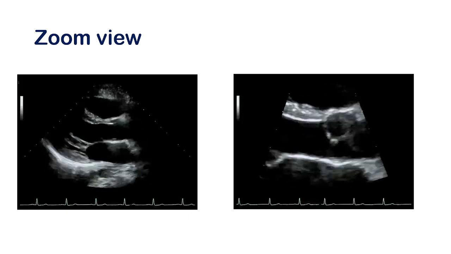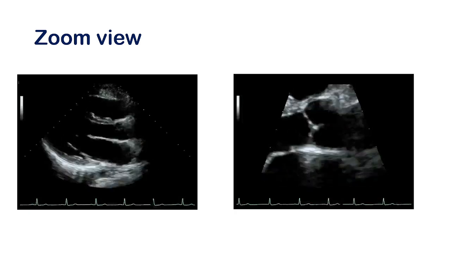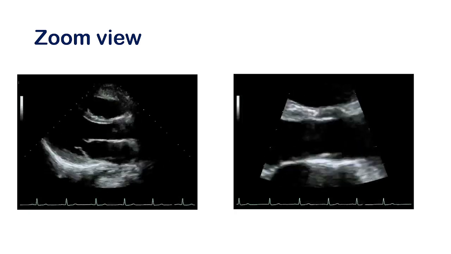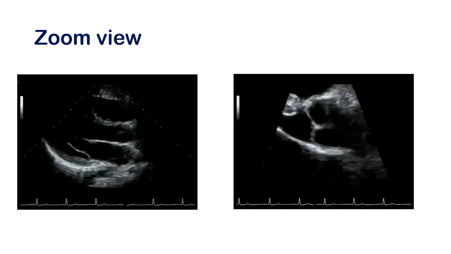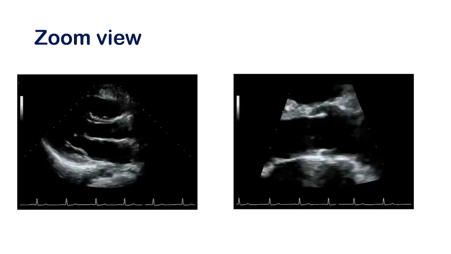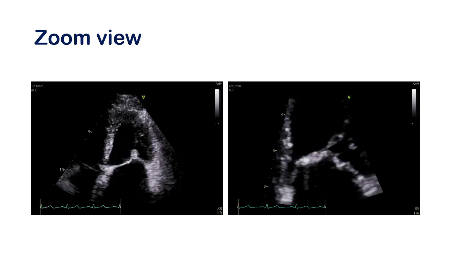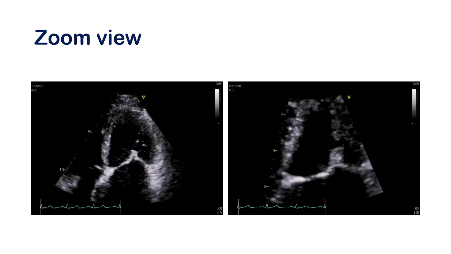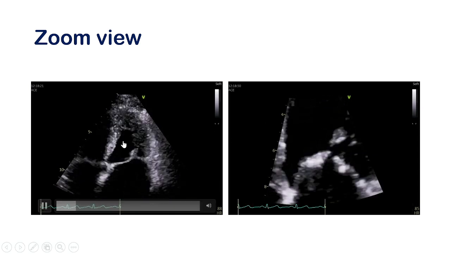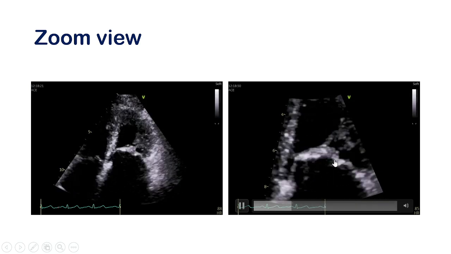Number two, when you are going to measure the structures precisely, like the LVOT diameter, or mitral valve area, or any thickness, you need to see the different borders exactly. In that case, you can use this zoom view and have a better picture. This is another example of the zoom view. This is a mitral stenosis patient. If you want to see the subvalvular structure, you can zoom it and have a better quality of the mitral valve subvalvular structures.